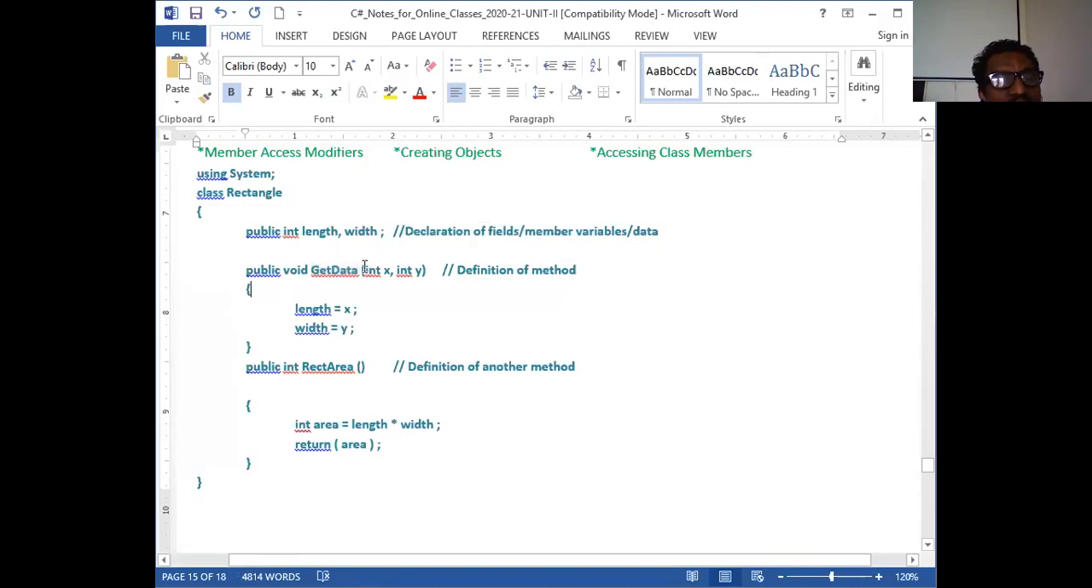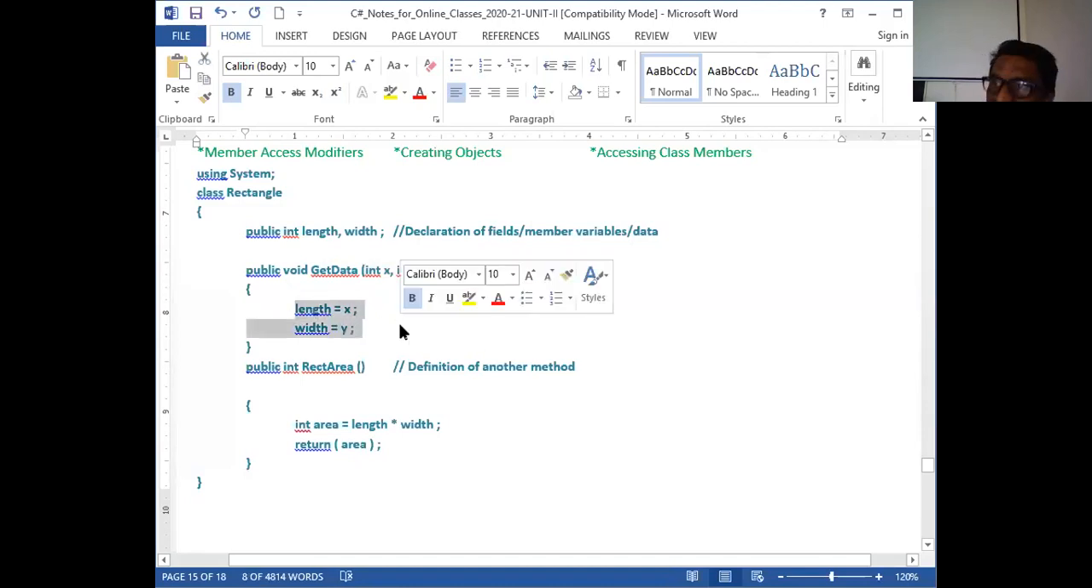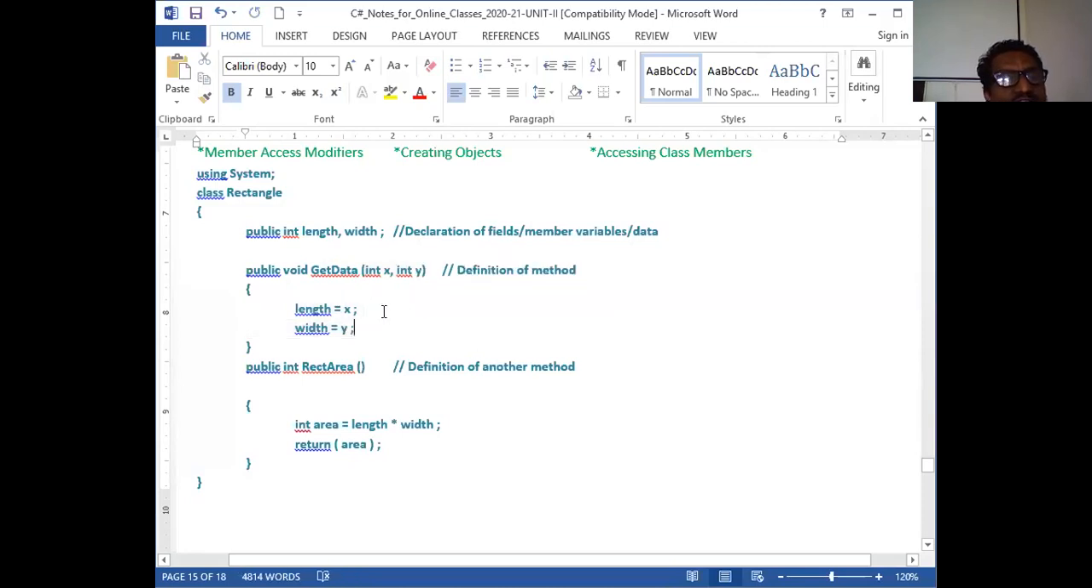This function has got two parameters. These are called formal parameters. These are not actual parameters, formal parameters. You will see what is actual parameter and what is formal parameter. This is the definition of the method, and these are the instructions you are going to write here. That's called a definition. What exactly this function is going to do for us, you are going to define it here. So this function is going to do these operations. This is a set of instructions. That's called a definition.